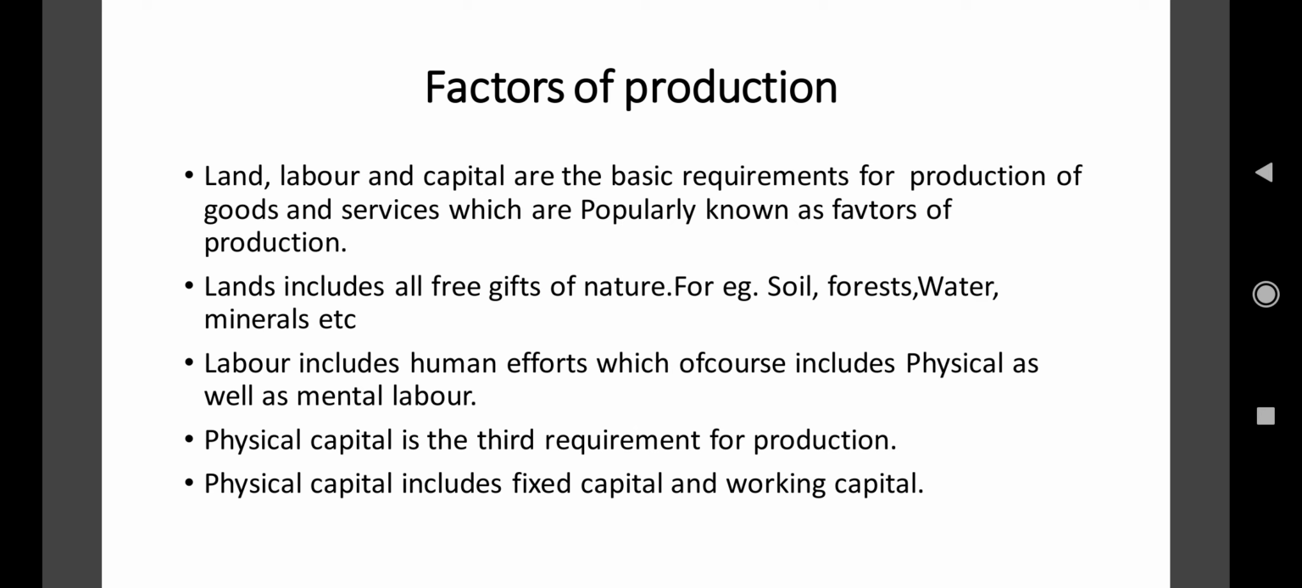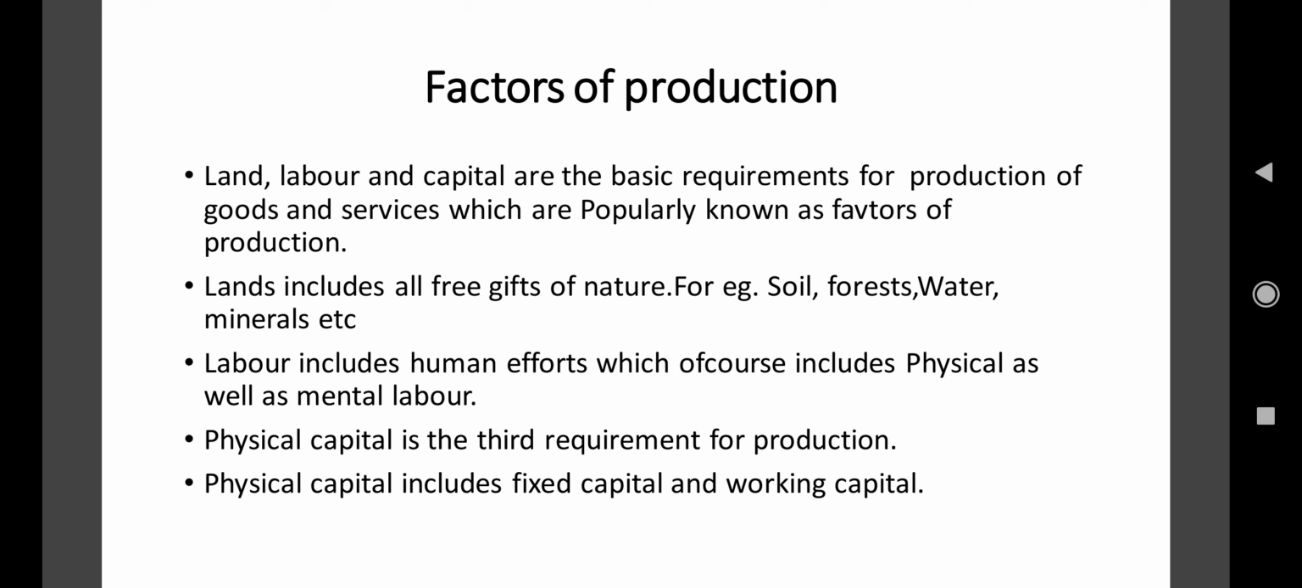Second point, as I discussed, land includes all free gifts of nature. When we talk about the first factor of production, that is land, what does it include? It includes soil, forest, water, minerals, etc. Land includes all free gifts of nature that are given to us by God.